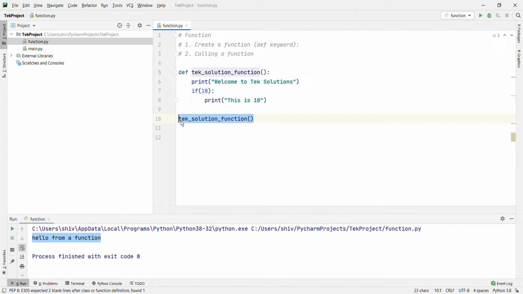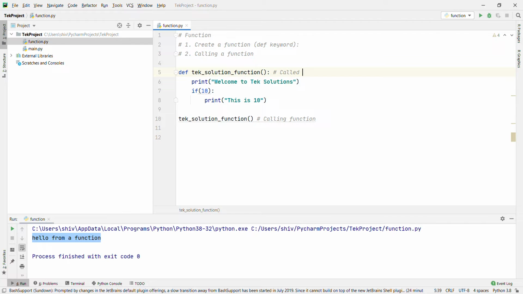This is the calling of the function, and this is the called function. We are calling this function to wake it up and execute the operation. Then what will it do?